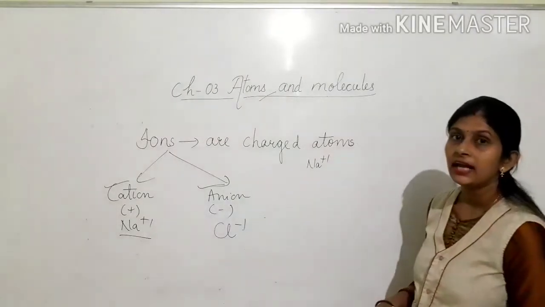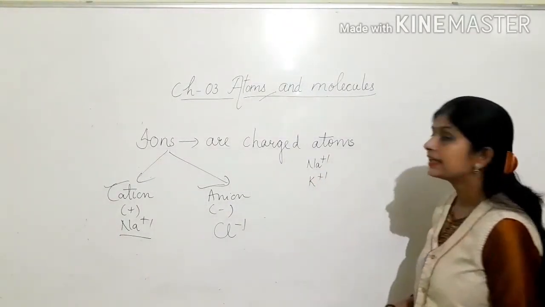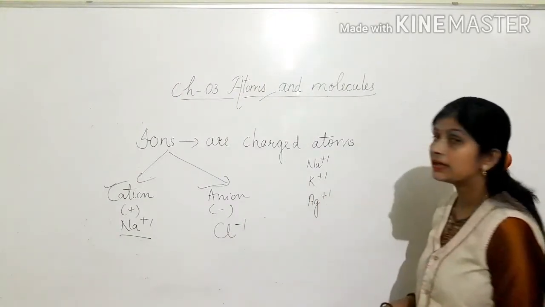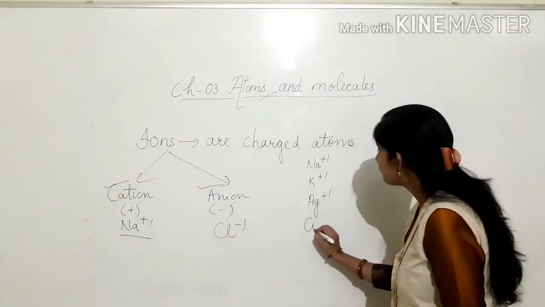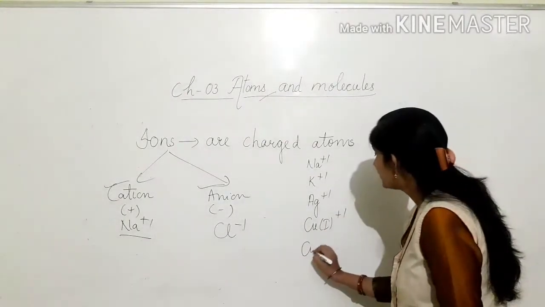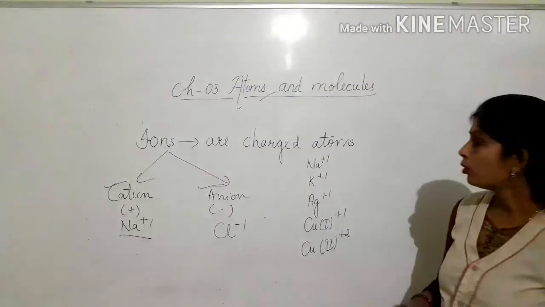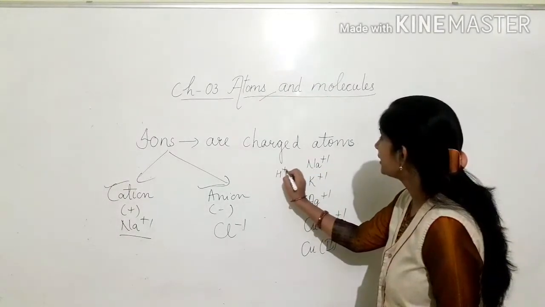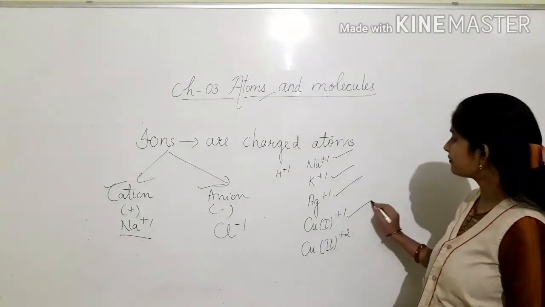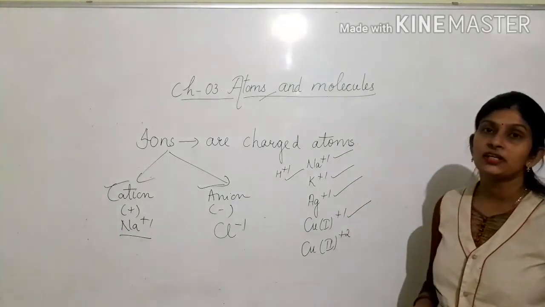Sodium ion Na+1, then potassium ion K+1, then silver ion Ag+1, then copper first Cu+1, copper second +2. One more, hydrogen ion H+1. So sodium ion, potassium ion, silver ion, copper first ion and hydrogen ion have +1 positive charge.